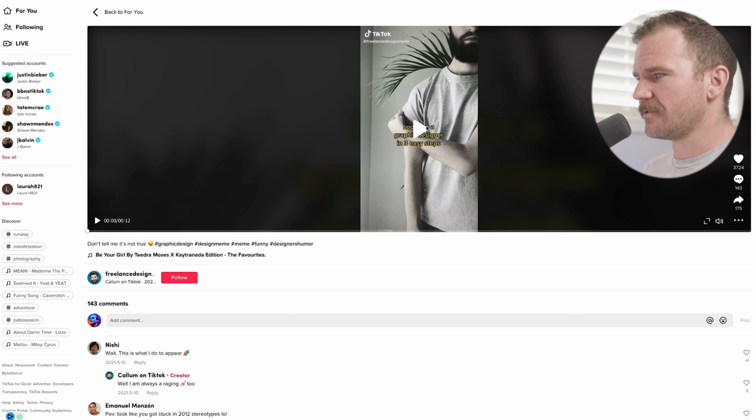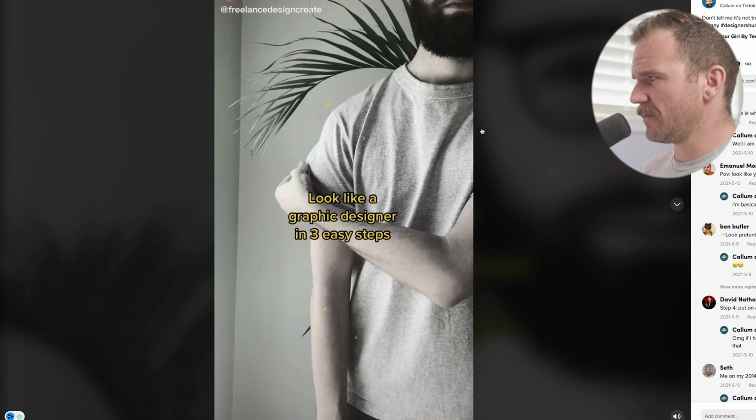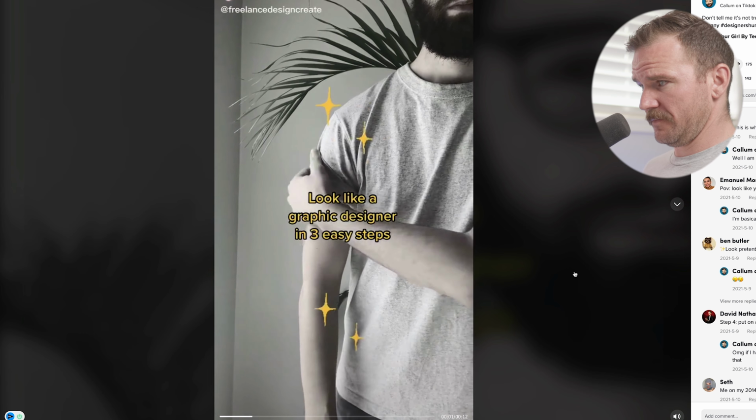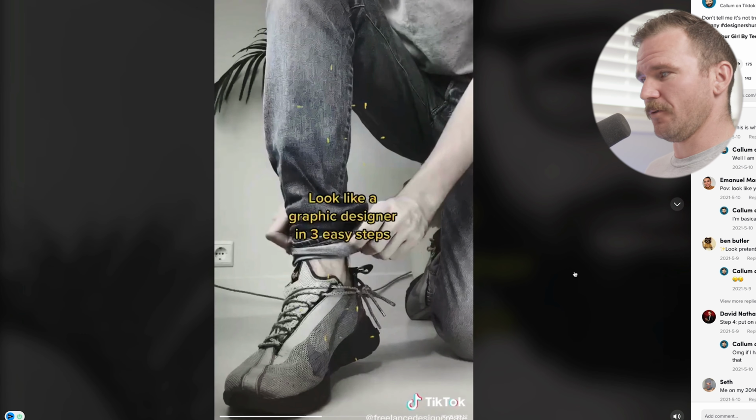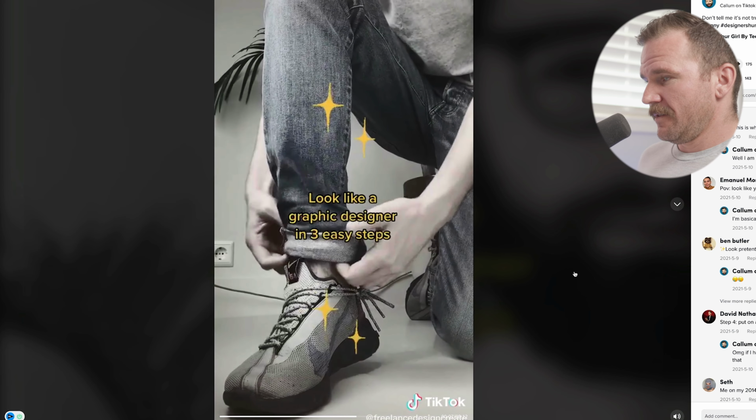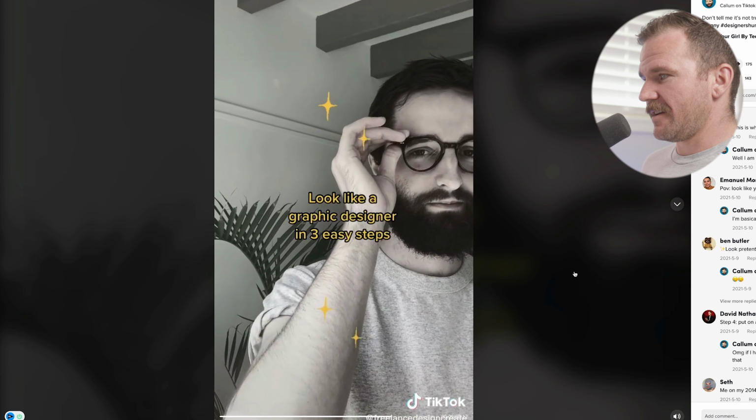How to look like a designer, how to look like a graphic designer in 3 easy steps. Let's see. Roll the sleeves. Roll the jeans. Put on fake glasses.